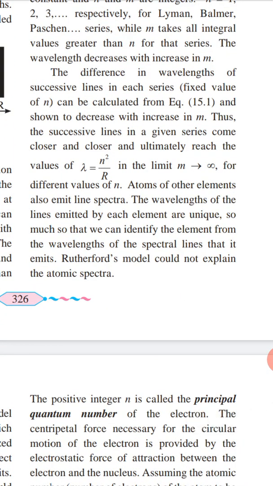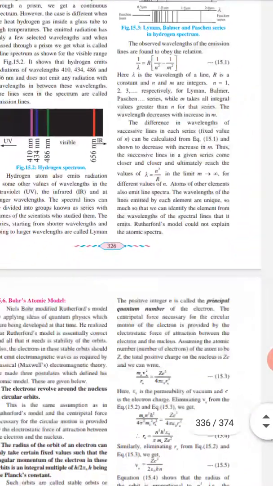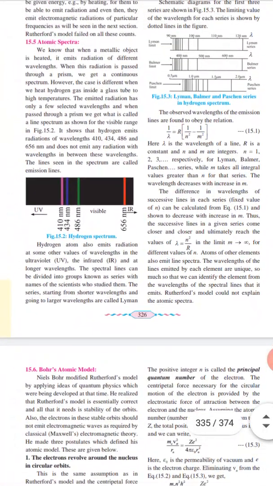Atoms of other elements also emit line spectra. The wavelengths of the lines emitted by each element are so unique that we can identify the element from the wavelengths of the spectral lines it emits. Rutherford's model could not explain the atomic spectra. This atomic spectra is a very important topic.